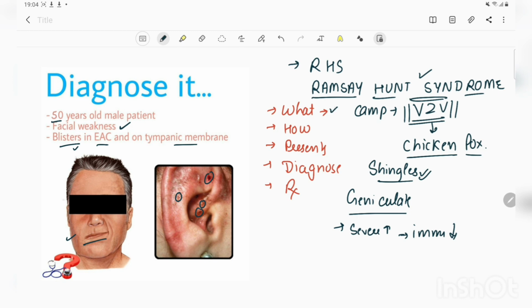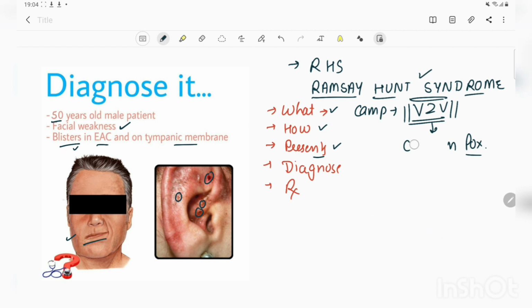Now, till now we have discussed what this Ramsay-Hunt syndrome is and how this disease occurs in some patients. Now let's see how the symptoms start appearing and how the patient presents to us. So the first symptom by which the patient presents to us is pain. And pain is characteristically distributed along the distribution of the facial nerve, and it is usually present over the ear and over the ipsilateral side of the face, where the facial nerve supplies. After the pain, the next to develop is facial paralysis. And this paralysis is the lower motor neuron kind of paralysis that we see in a case of Bell's palsy.